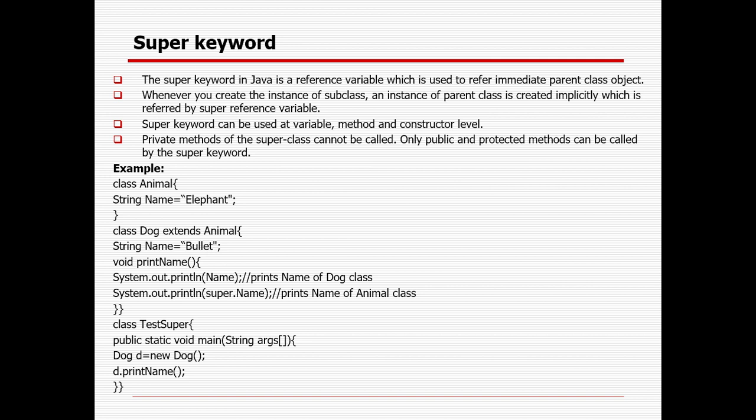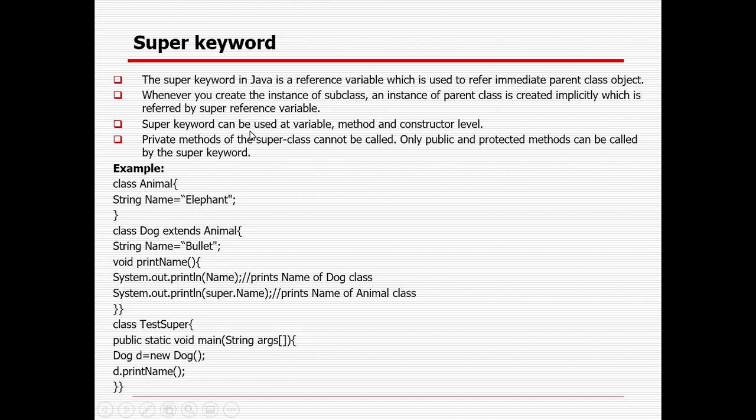Then how can we use the value of the parent class as well? So we need to use the super keyword. The super keyword in Java is a reference variable which is used to refer to the immediate parent class object. Wherever you are creating an instance of a subclass, an instance of the parent class is created implicitly, which is referred to by the super reference variable.